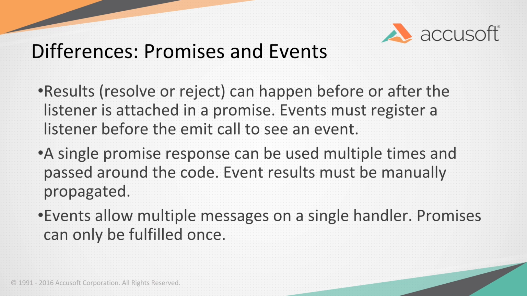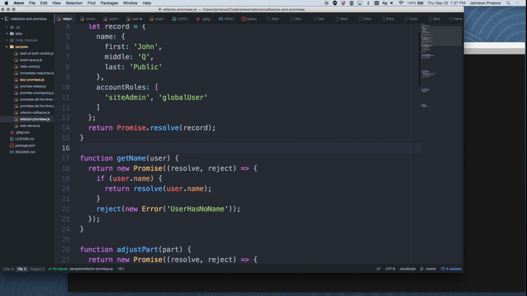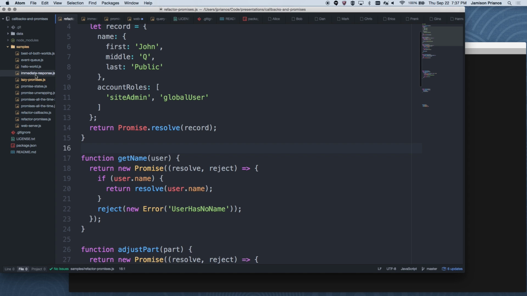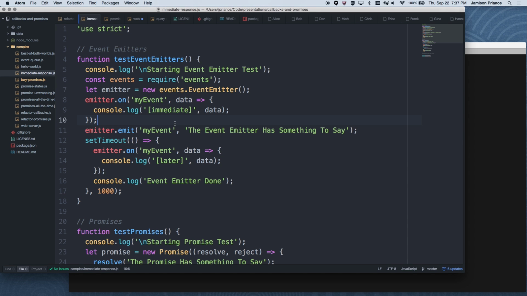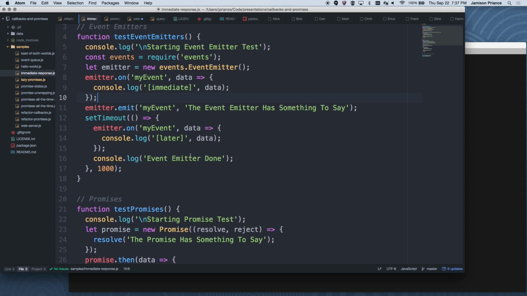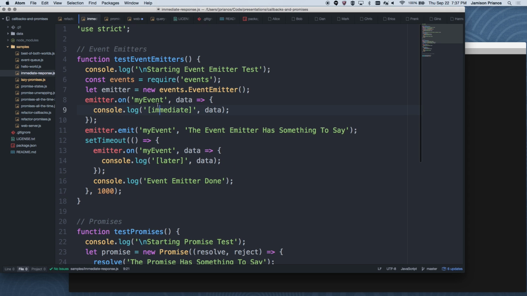And an immediate response. So we're going to test event emitters. And what both of these do, promise and event emitter, is they start up. This one starts up a new event emitter, and it immediately logs out that it's going to listen to that emitter, and then later on it attaches another listener and attempts to listen. So it ends up emitting one event, with one listener before and one after.